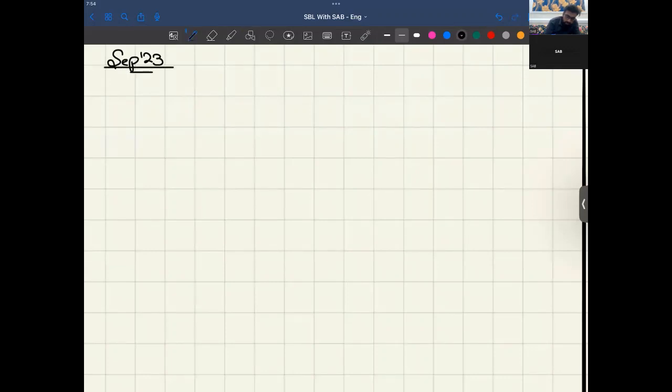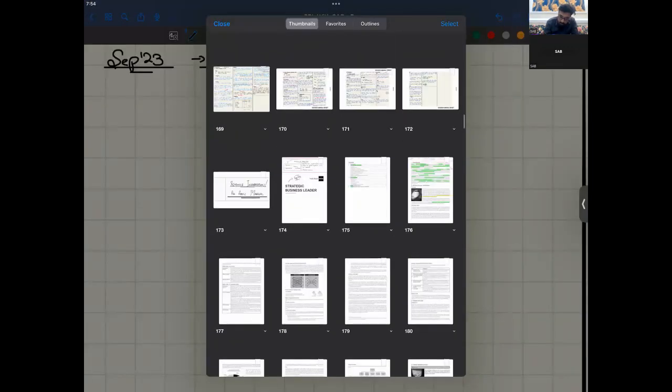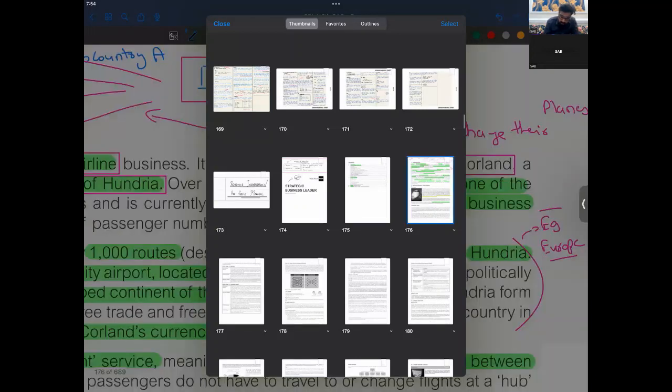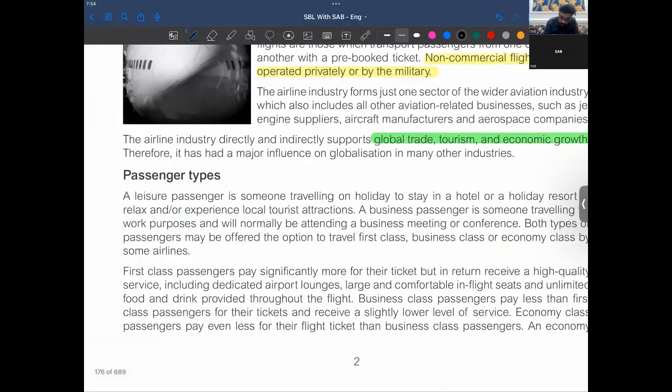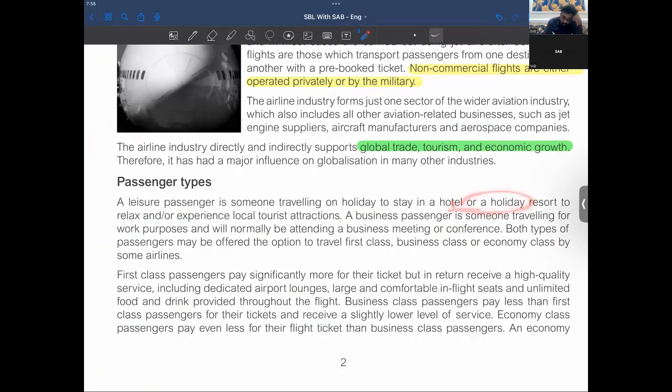Just giving a heading so that I could write down any questions that I could expect. So then a leisure passenger is someone traveling on holiday to stay in a hotel or holiday resort to relax, and we have done this.